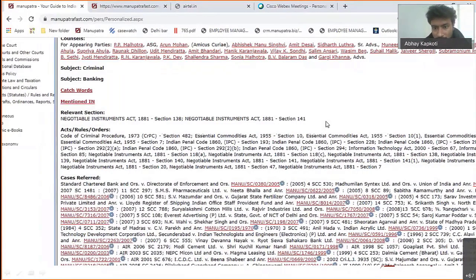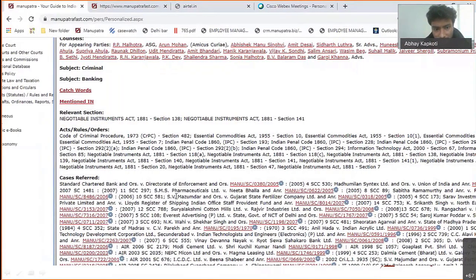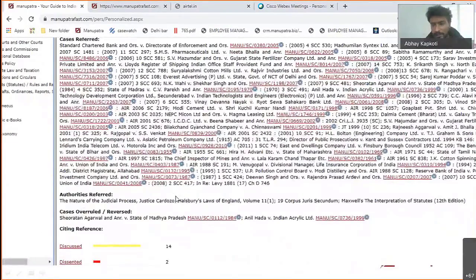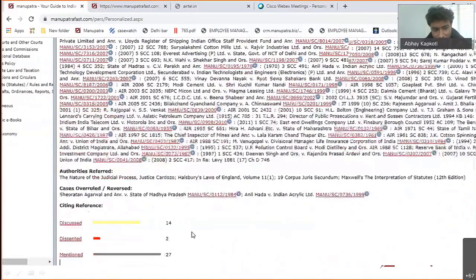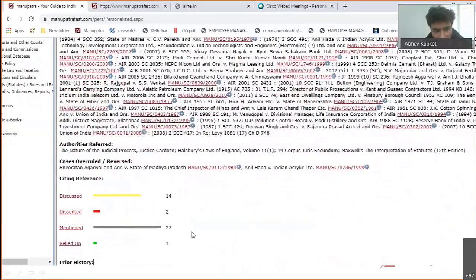Okay, so this is for the particular cases, the list of cases that were referred to in this judgment. You can see all the list from here. Authorities that were referred, cases, and if it has overruled any case, you can see that. So these are the two previous cases that it has overruled. Cases it has dissented with, mentioned, relied on. So this is again very important.